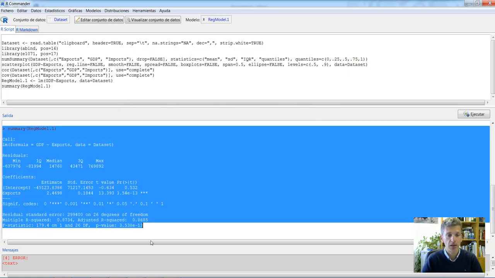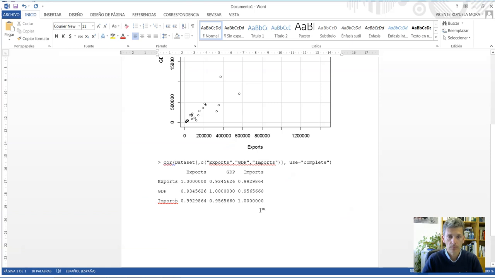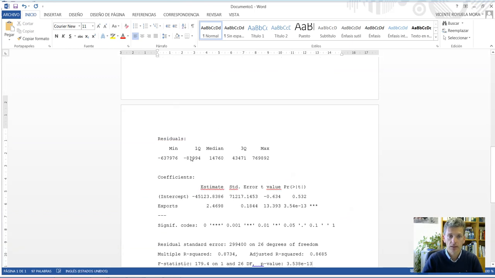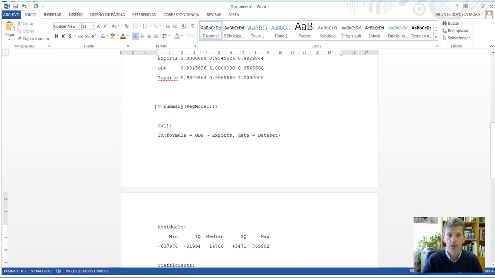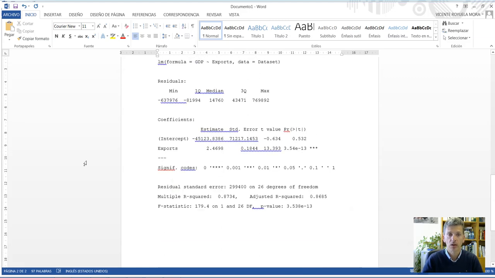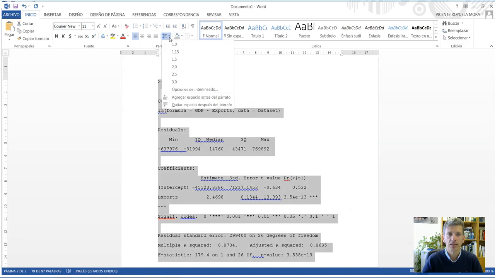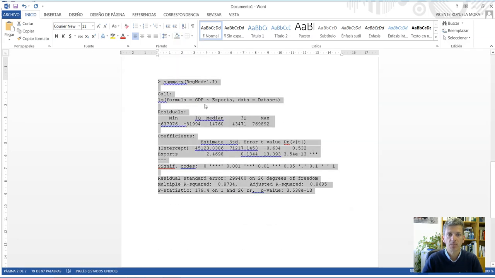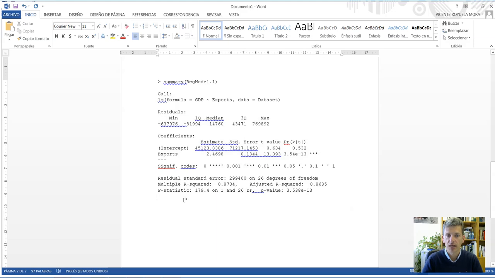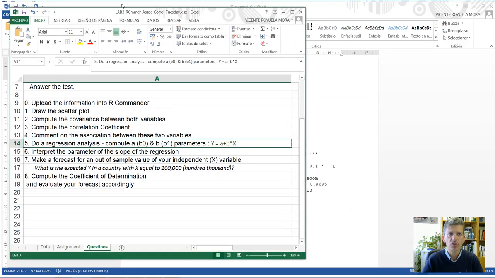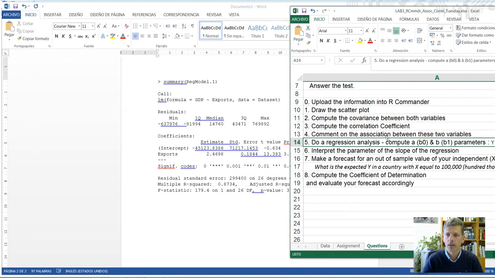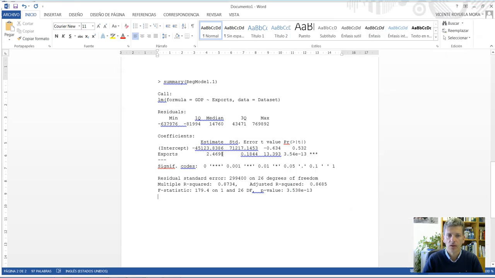We simply copy, and then I right-click here, and then because we changed the format, it's still with the same Courier. We can select that and remove some space after every paragraph. Let's answer a list of questions. Look, interpret the parameter of the slope. What's the slope? The slope is this.